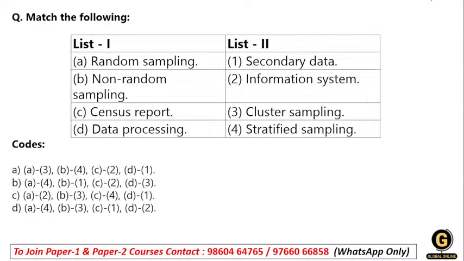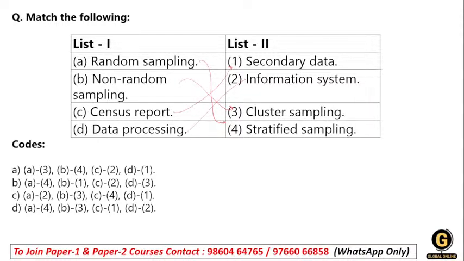Stratified sampling is your random sampling. Then cluster sampling is a non-random sampling because we clustered it. Then census report is the secondary data, and data processing is the information system.